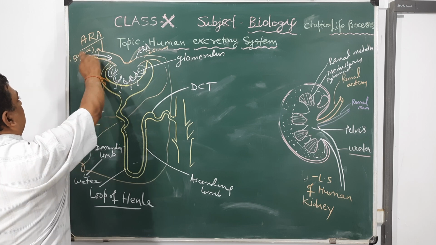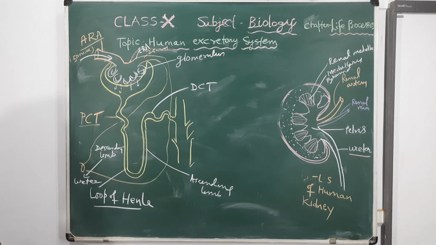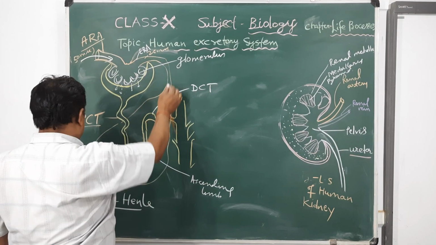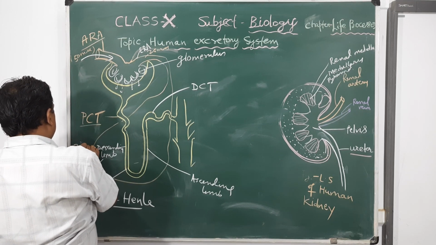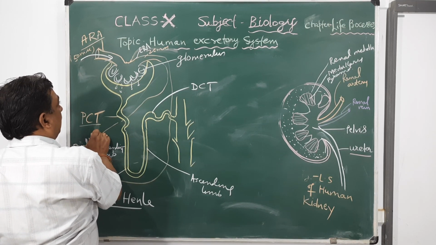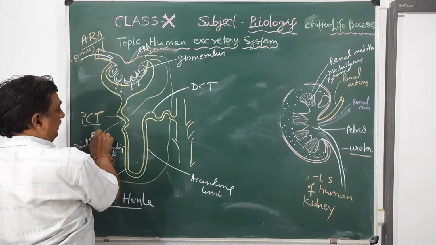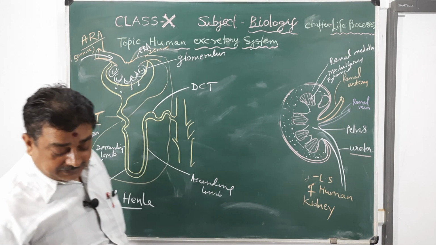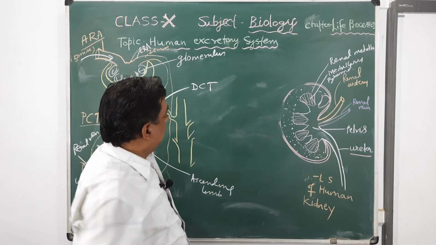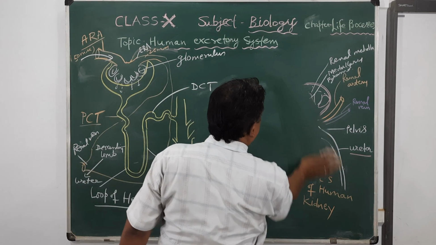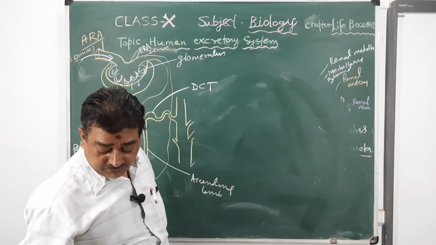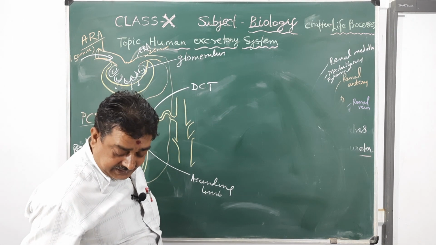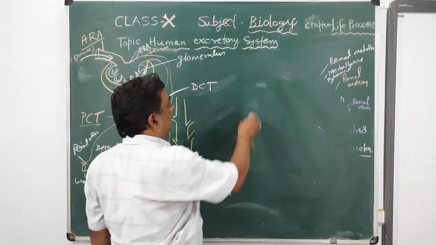blood comes through the afferent renal arteriole and goes to the outside by renal vein through efferent renal arteriole. What are the important functions of the kidney? Kidney acts as a regulator to maintain the homeostasis. The main important functions of the kidney are